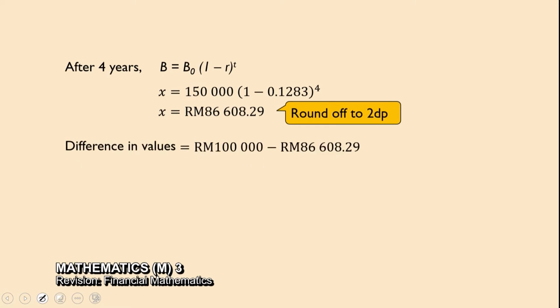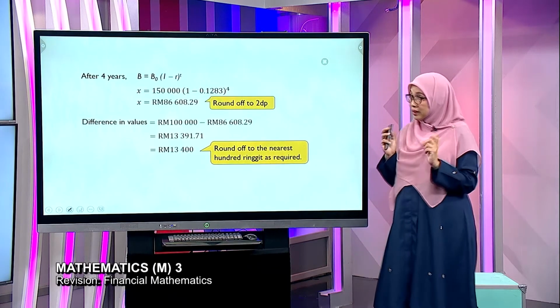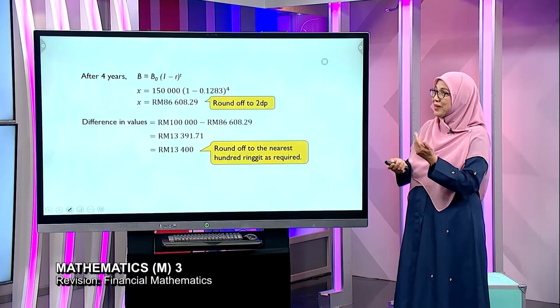So find the difference. Now, why if you leave your answer like this, 0 marks? Because the question states, round off to the nearest 100 ringgit. So this is what happened in the exam. Ramai tak follow the instruction, as what I mentioned earlier.